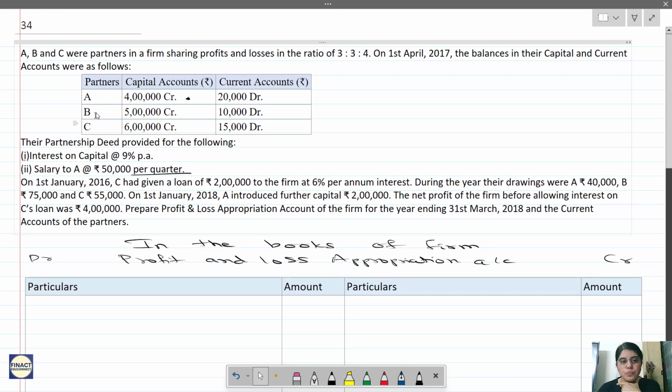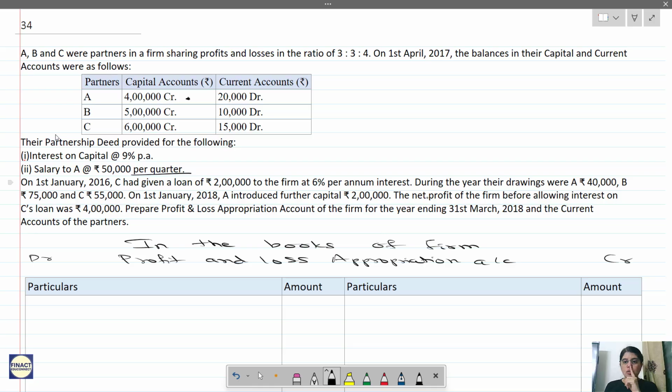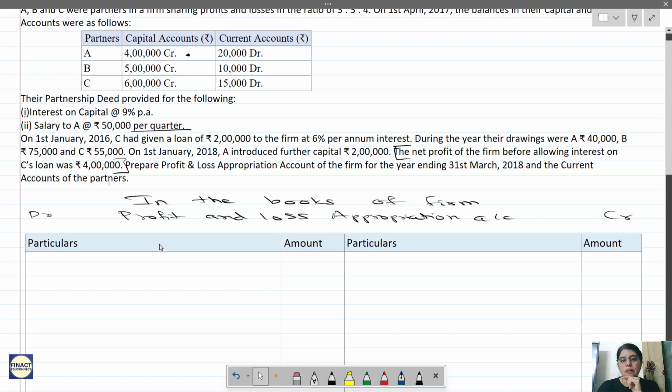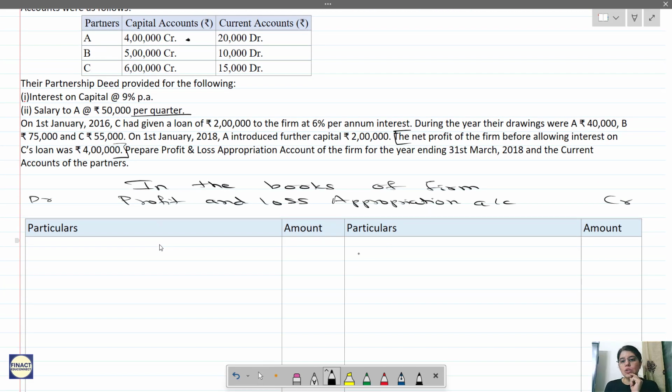Now see, whenever there is a partner's loan, interest has to go in your profit and loss account, correct? So the first thing you should do is, see, net profit of the firm before allowing interest on C's loan is 4 lakh rupees. So we have to calculate what is the net profit after deducting the partner's loan interest. Profit and loss account. See, 4 lakhs is before interest on loan.